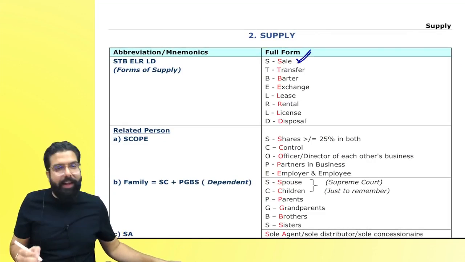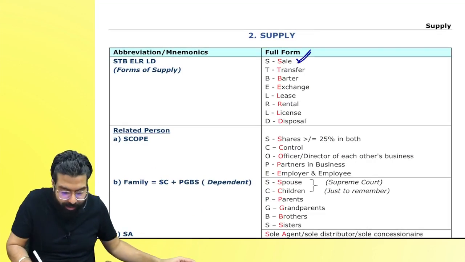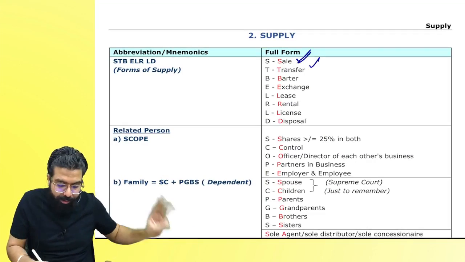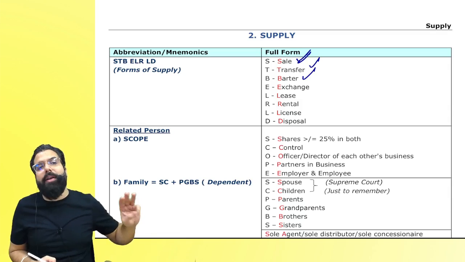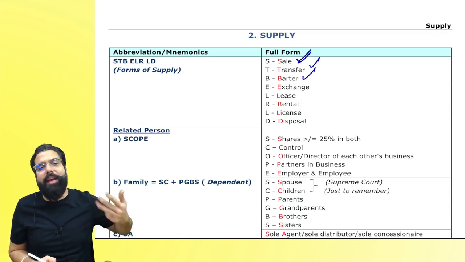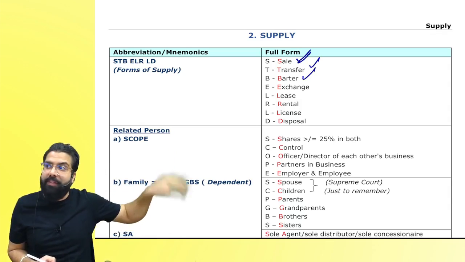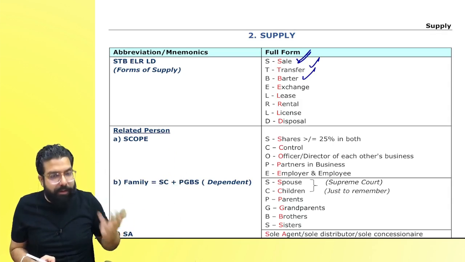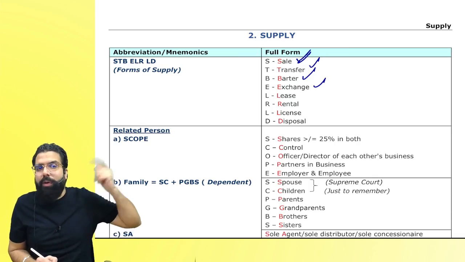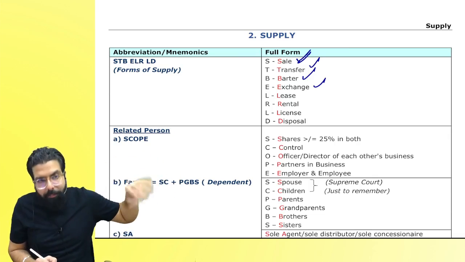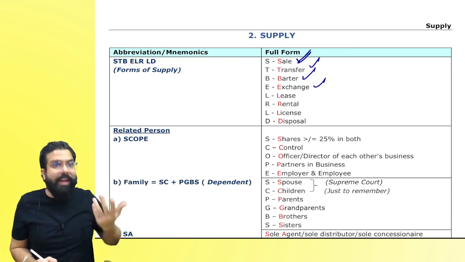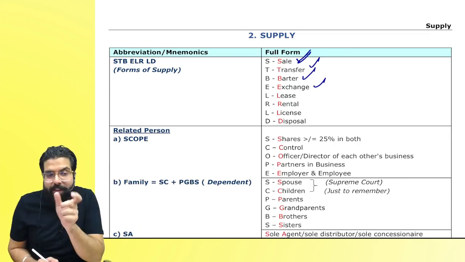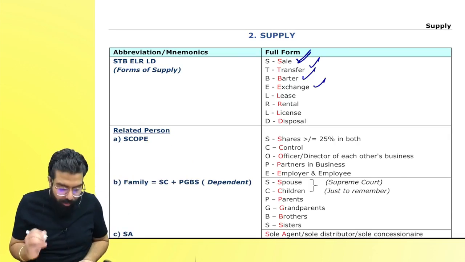S means sale. If you are going ahead and doing a sale, you are going ahead and making a transfer, or you are going ahead and making a barter. What do you mean by barter? Giving something, taking something. Giving goods, taking service. Giving service, taking service. Giving service, taking goods. Are we clear, everyone? Exchange means when you are going ahead and giving something, might be an old car plus money and taking a new car. That's an exchange where some amount of money is also involved.